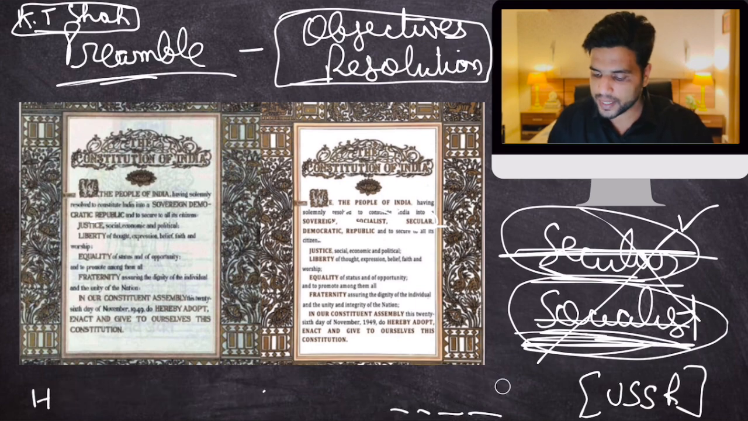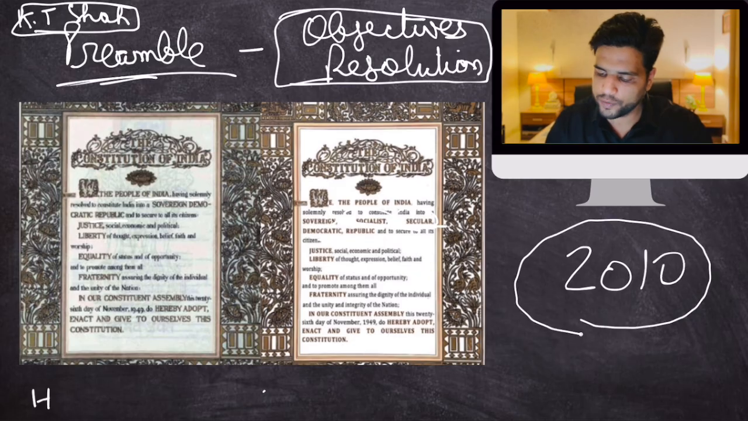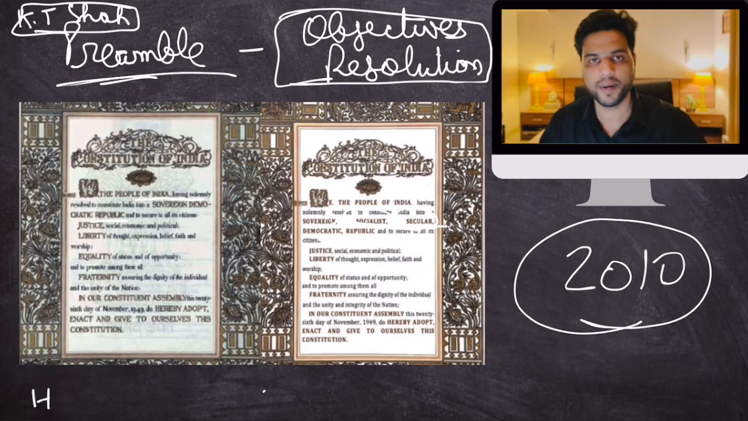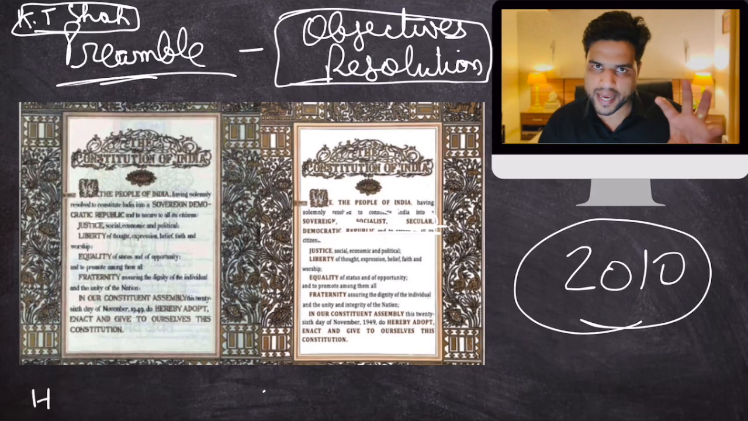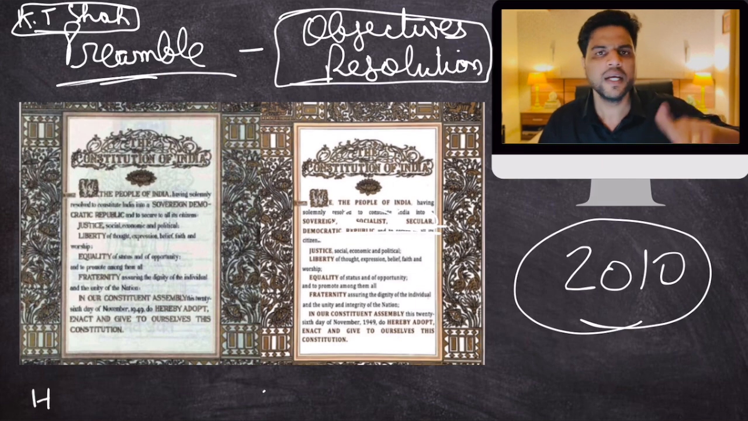Clear? But recently, in 2010, a petition was filed to remove these two words that were added by the 42nd Amendment. And they gave the same arguments which I gave. But the Supreme Court refrained from that. The Supreme Court said that no, these words will stay. And the thing the Supreme Court said was that India now has a proper definition of Indian secularism. Therefore, the word secular means Indian secularism. And the word socialism in India's case doesn't mean that we are following the Soviet Union model.